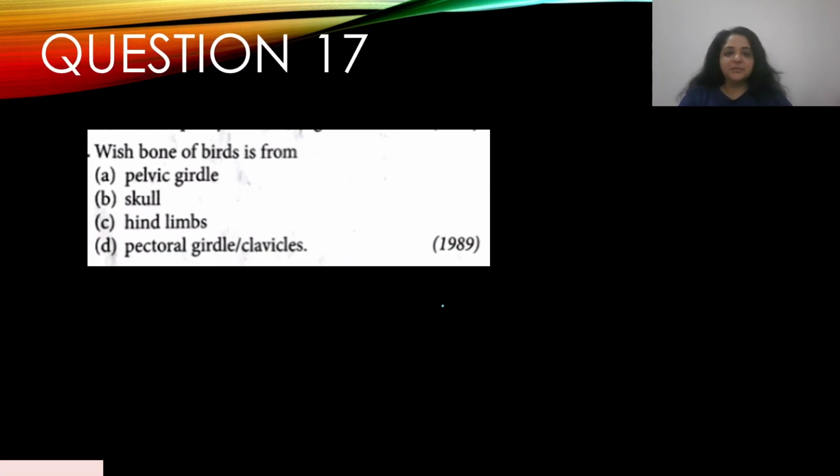Question number 17. Which bone of birds is fused? This appeared in the year 1989. A. pelvic girdle, B. skull, C. hind limbs, and D. pectoral girdle or clavicles. So, which bone of birds is fused? D. pectoral girdles or clavicles. Okay, answer is D.